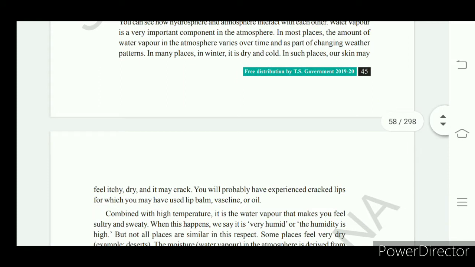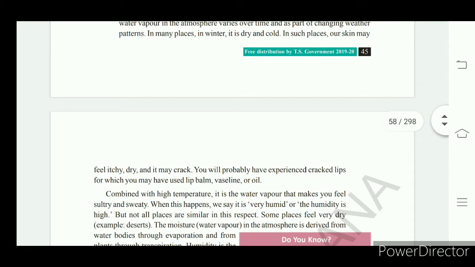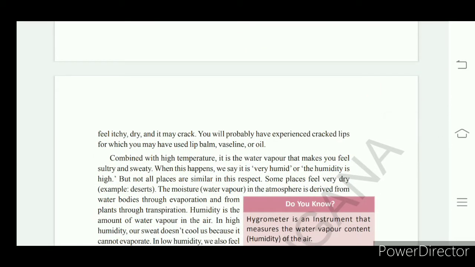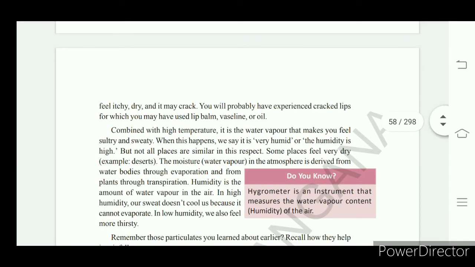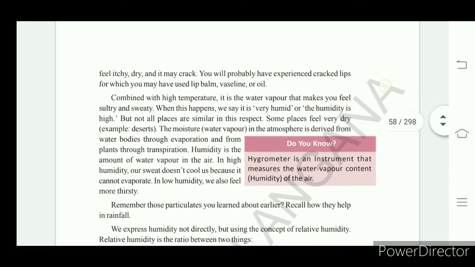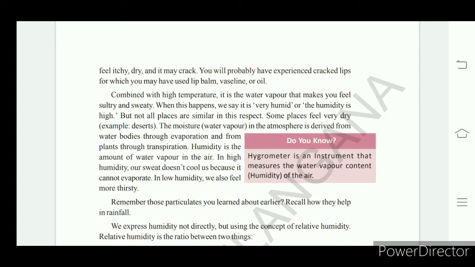So, in winter, we feel it is dry and itchy. We feel itchy in the sense we feel inconvenient. In winter, the atmosphere becomes dry so that there are cracked lips for us.